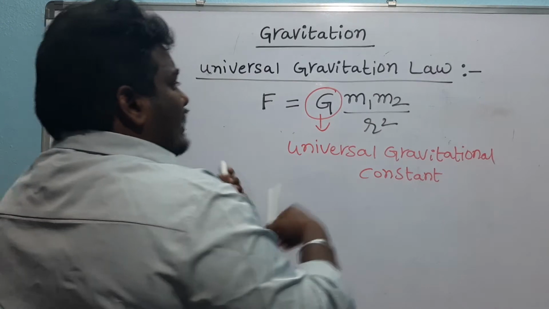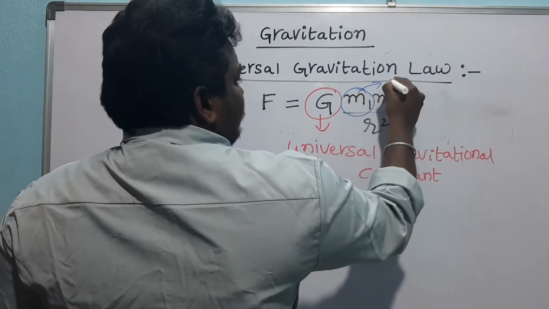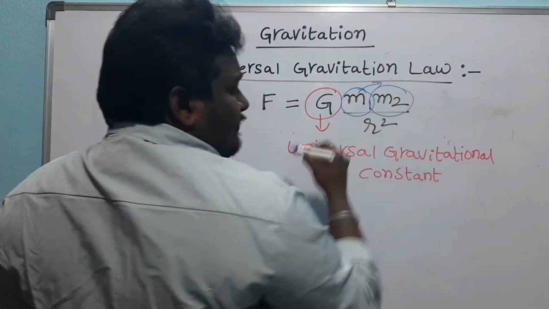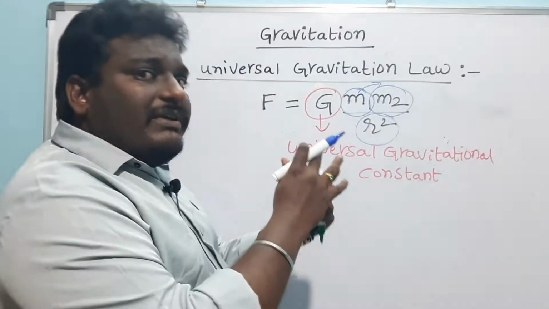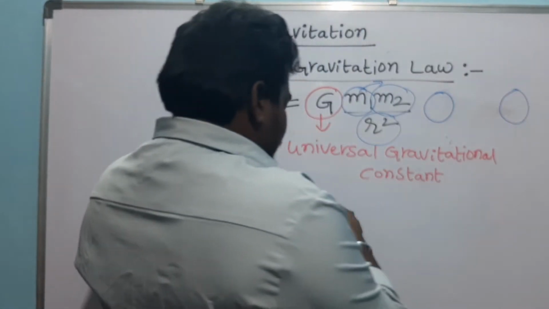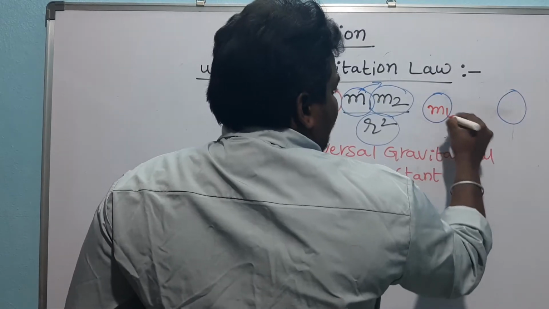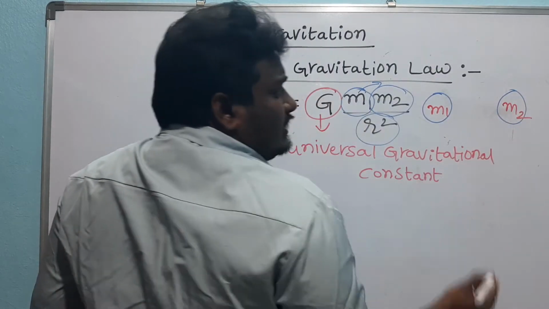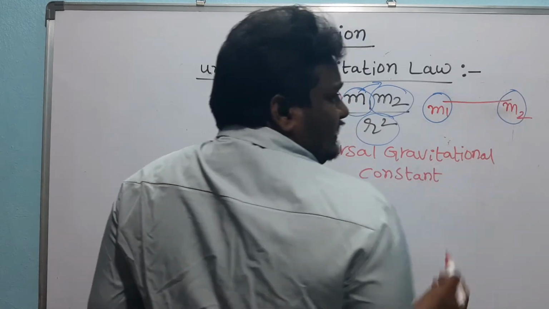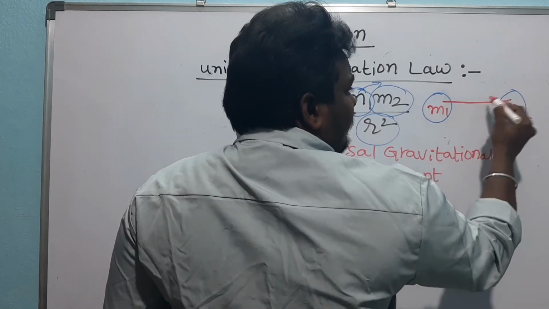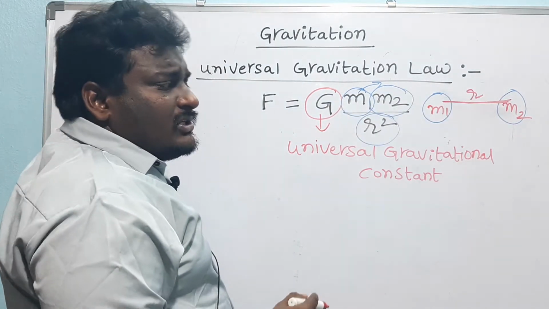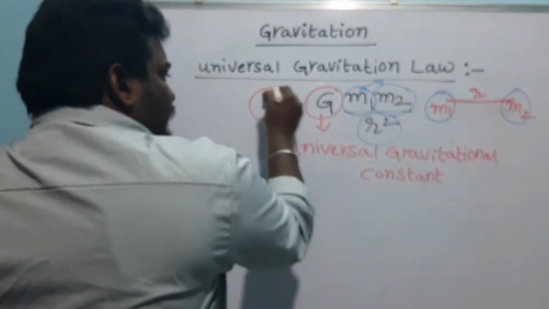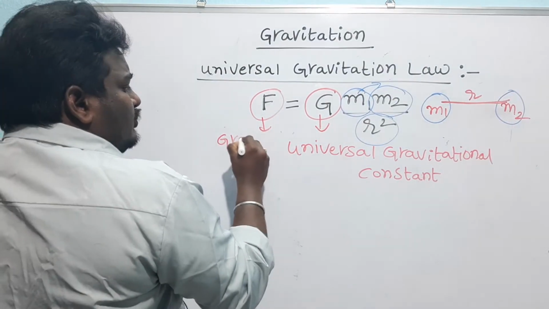m1 is the mass of the first object, m2 is the mass of the second object, r is the distance between m1 and m2. So this is the situation. This one contains mass 1 and this one contains mass 2. There is an attraction force between them along the line of distance, that is r. You can say perpendicular distance also. So this is the gravitational force exerted by two objects.